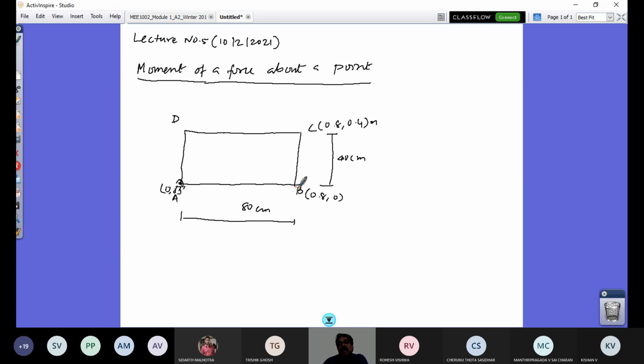Let me say that I have a force pushing at point B, which is of 100 Newton, right? So what is the effect that you see in this plate? Is the plate going to be at rest, or what would happen? Anyone? Any answer?